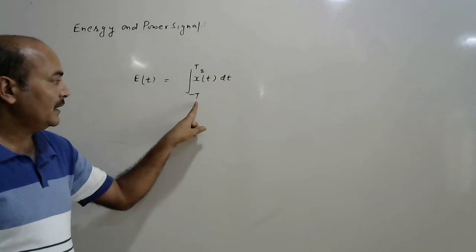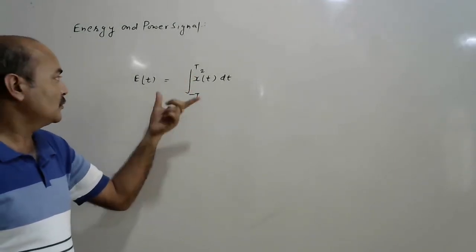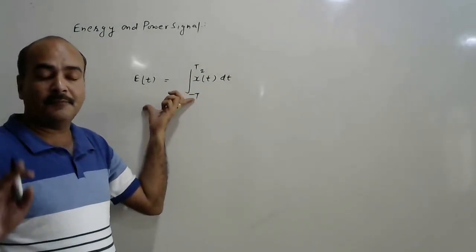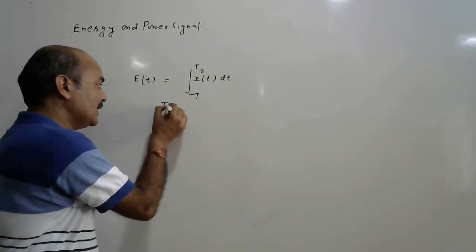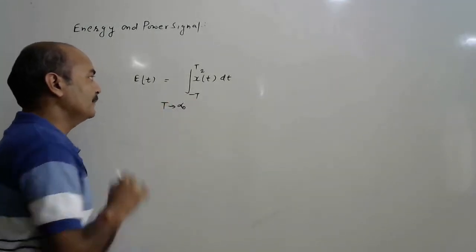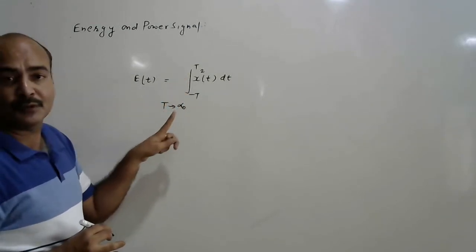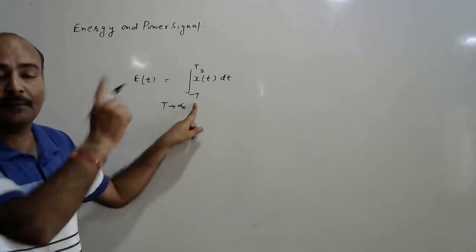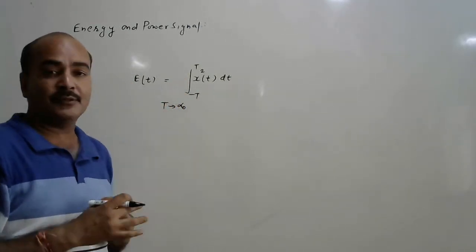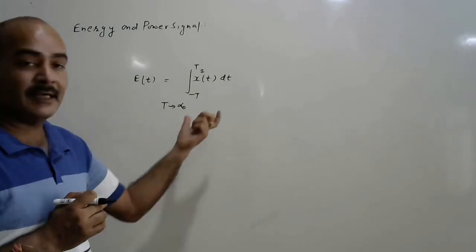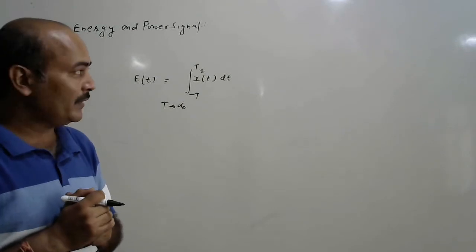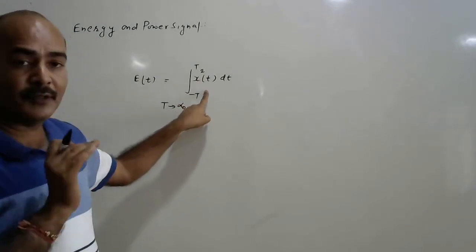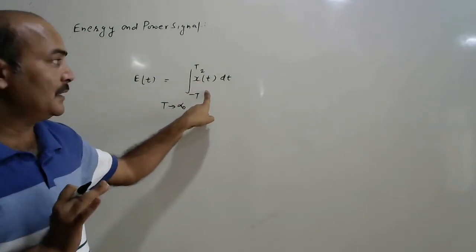Because there is a finite limit, this is known as the energy for the finite duration. If we take T tending to infinity, it is equivalent to the integral from minus infinity to infinity of x²(t) dt. That is the energy of the signal for the whole duration, for the continuous time signal.